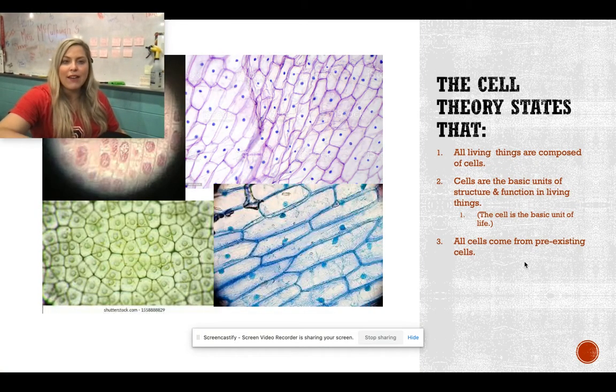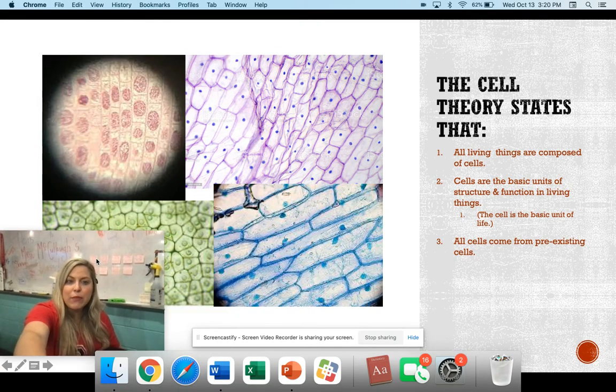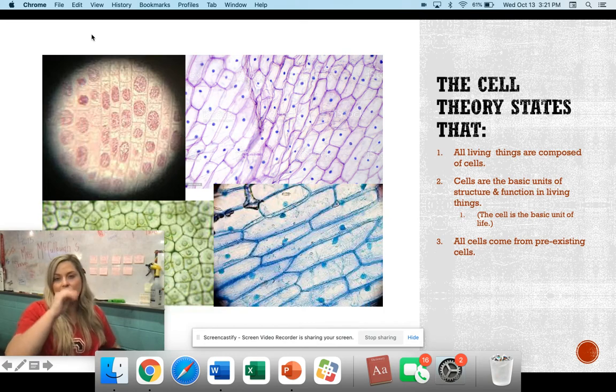So then, of course, we have the actual cell theory. So you can see in these images, these are like the tiny chambers that Hooke was talking about when he first looked under the light microscope and saw all these little shapes that he kind of described as almost like living quarters, little chambers. So this is what we have as the cell theory, or the tenets of the cell theory.